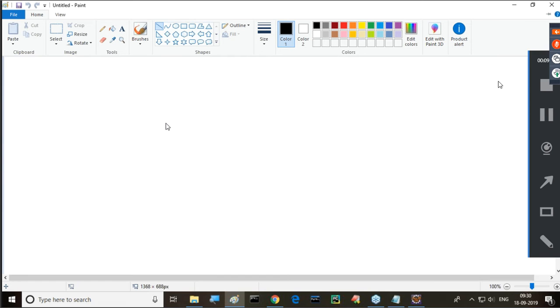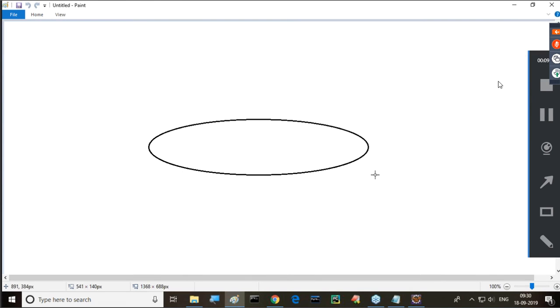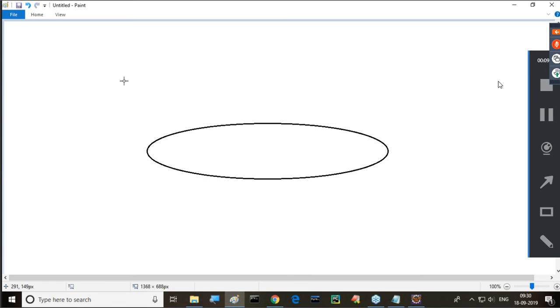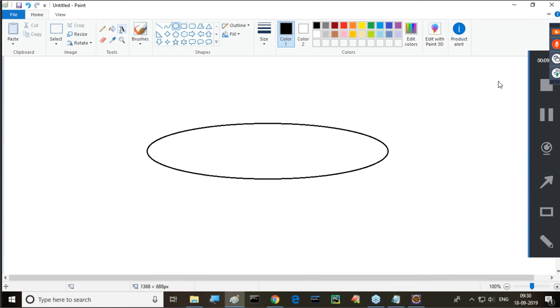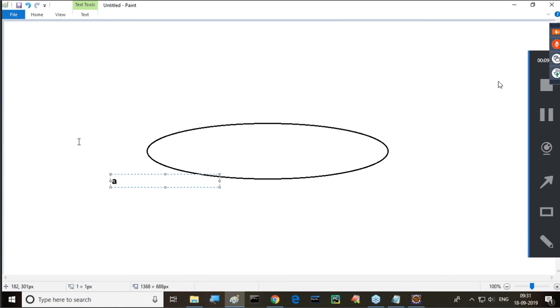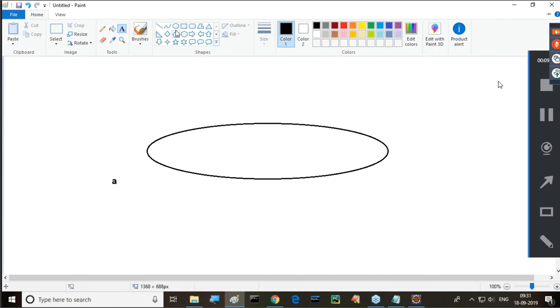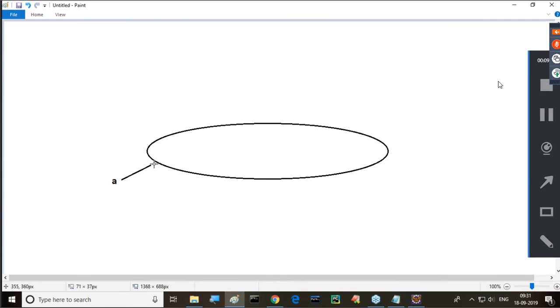All of you observe this clearly. Initially the array we have taken like this. This is an object. This is an array. Okay, fine. When we have taken this array, automatically that array is referred by a variable or not? That array is referred by which variable? A variable. Why?